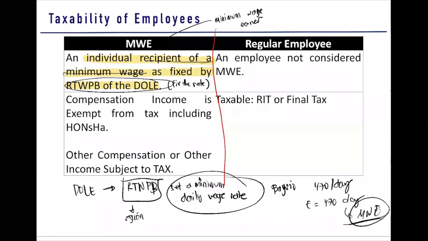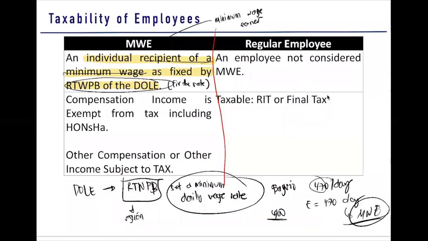you are considered MWE. So, sir, can I receive a lesser amount? So, for example, the set amount is 470 and I will be given only 400 pesos. Is that possible? The answer is no, that is not possible. Why? From the word itself, it is the minimum wage rate, so that is the lowest wage that you must receive. In case you have an employer who pays you an amount lesser than the minimum wage, then you can complain about that employer to the DOLE.